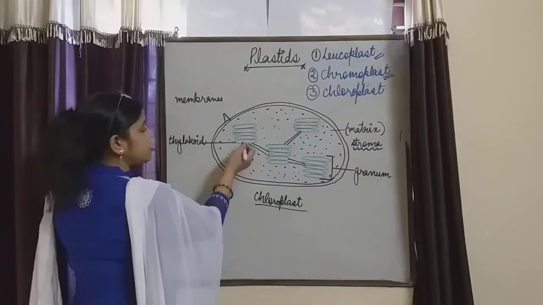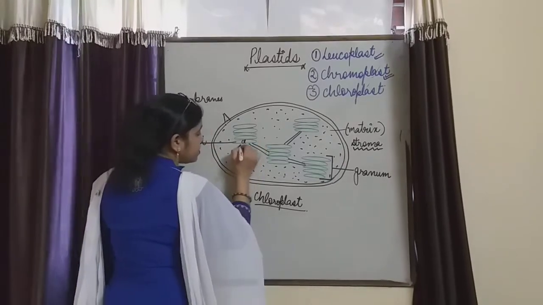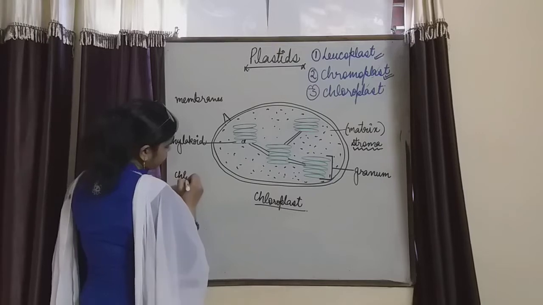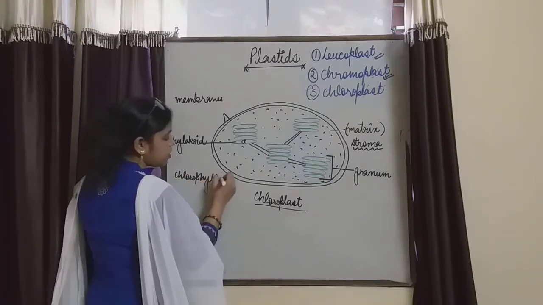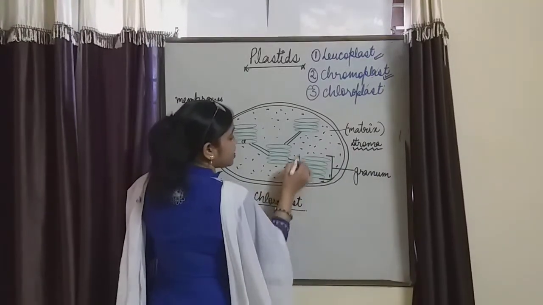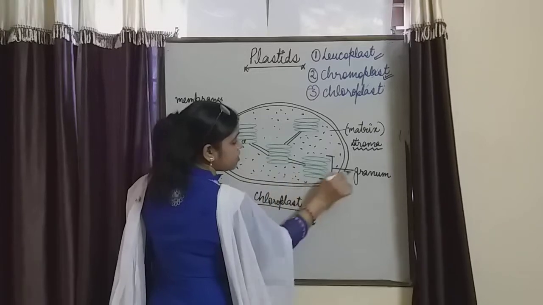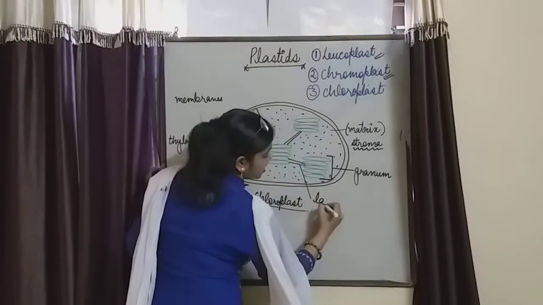Inside the thylakoid, the green pigment is present here. The pigment is said to be chlorophyll, which is very essential for the trapping of sunlight in the process of photosynthesis. These are the connections between each and every granum. These connections are known as lamella.